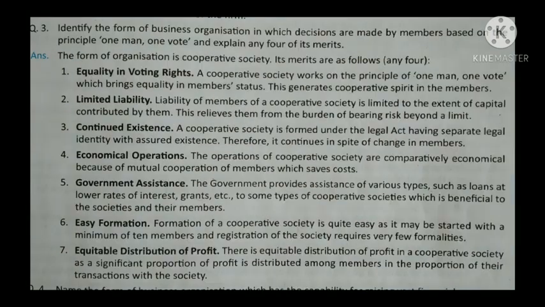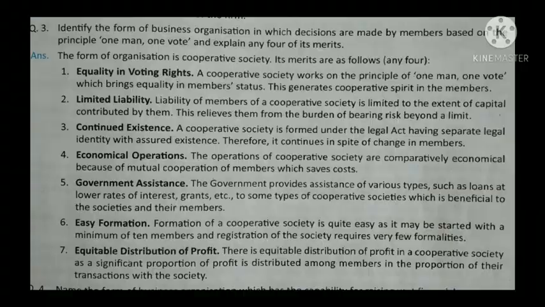The next question is, identify the form of business organization in which decisions are made by members based on the principle one man, one vote, and explain any 4 of its merits. Here, in this question, the form of business organization is cooperative society and its main merits are equality in voting rights, limited liability, continued existence, economical operations, government assistance, easy formation and equitable distribution of profit. Here you have to study the merits in detail.